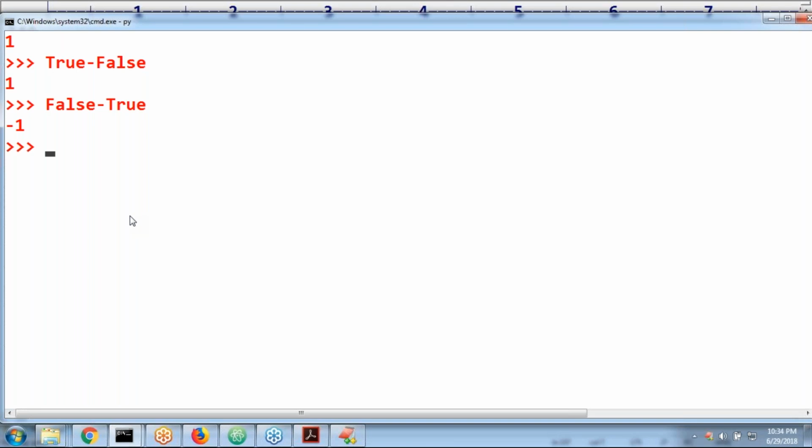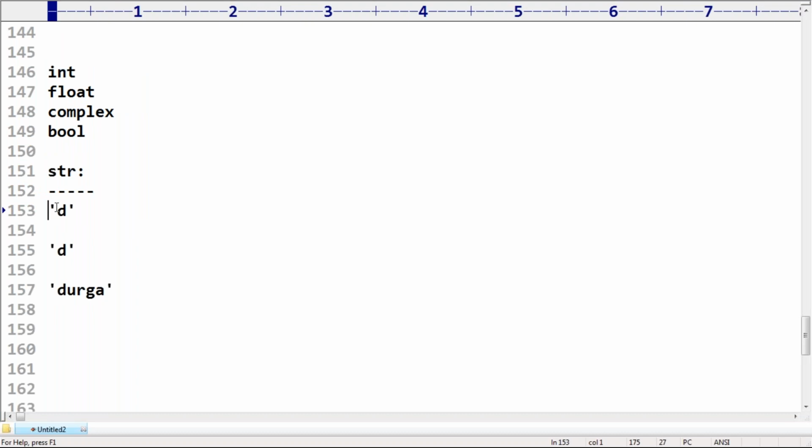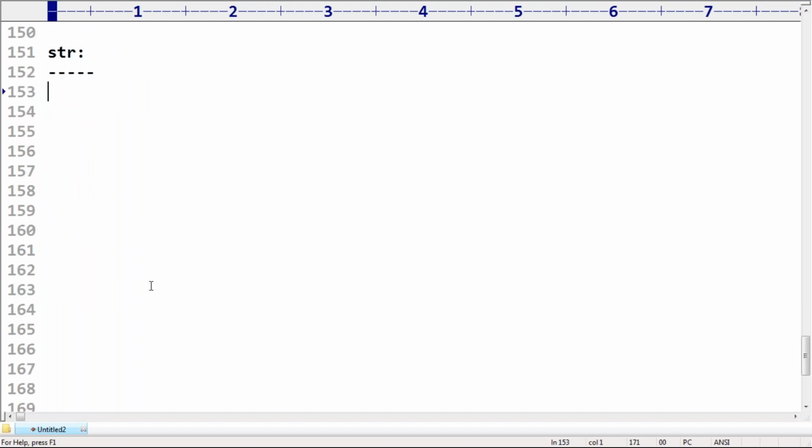x is equal to 'a', type of x: str type. Remember that. So the people who are asking about char, character and so on, the people coming from a Java background are always expecting a char type. No char in Python. Even a single character is treated as string type only. Remember, there are small differences from language to language, right?